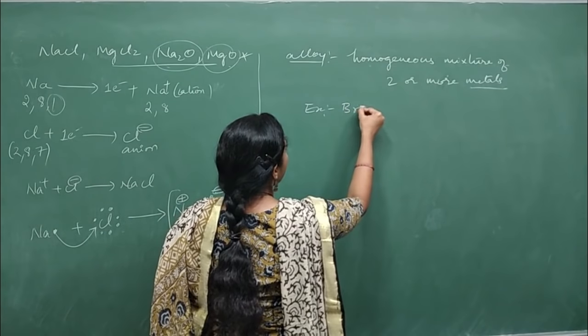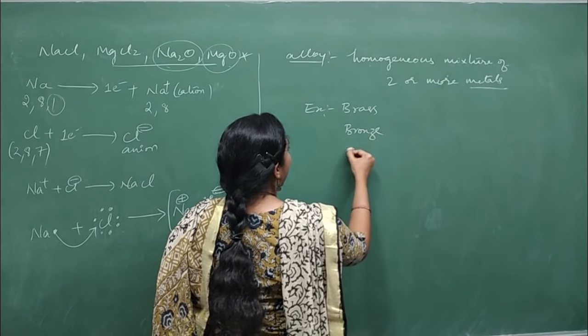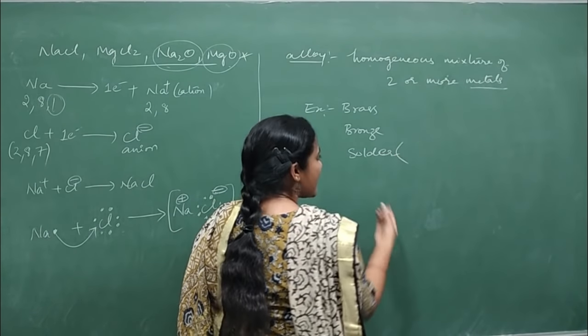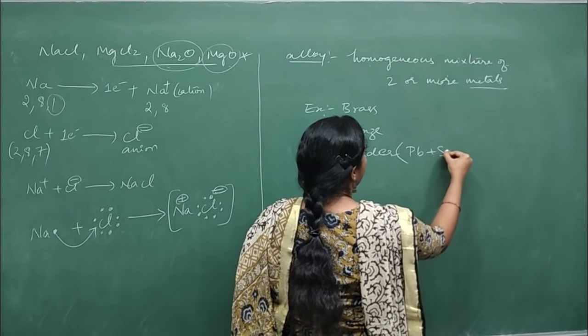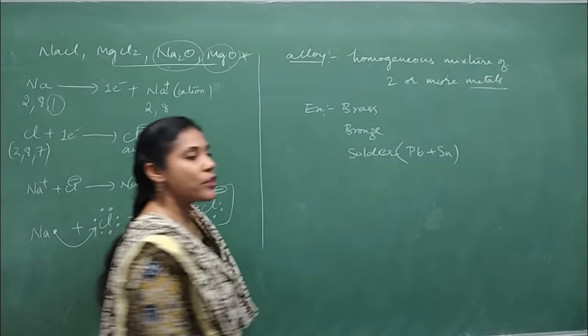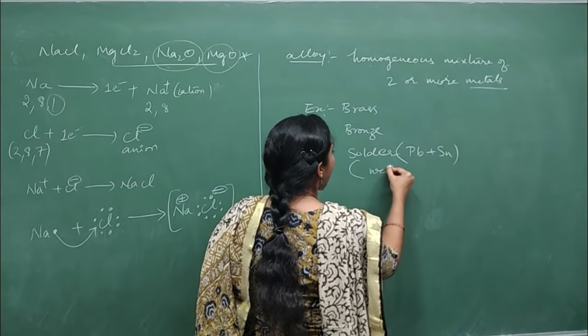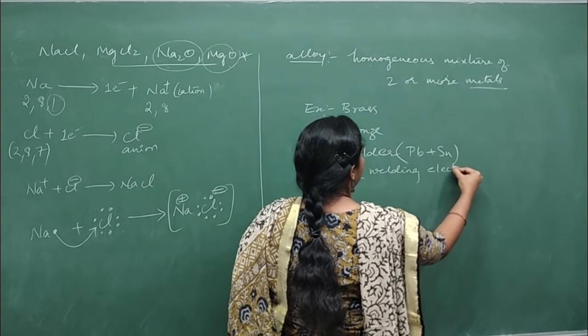They would ask you different examples for alloy. You can give brass, bronze, and solder alloy. For the solder alloy, they would ask you the composition. So what is the composition? Lead and tin. And they will ask you what is the use of solder alloy. Solder alloy is used for welding electric wires.